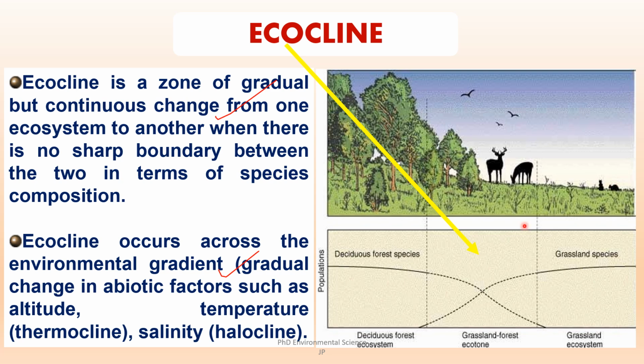So what you can understand from the graph is that there is a gradual change in the species composition. There is no sudden jump. The transition is continuous, illustrating the concept of an ecocline. So over here, the changes which take place are continuous and gradual. No abrupt changes take place.